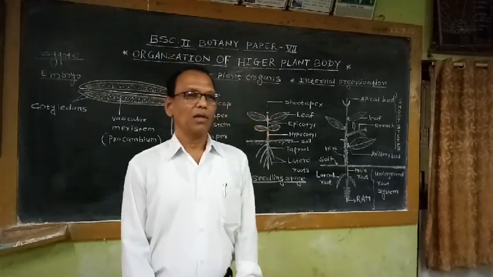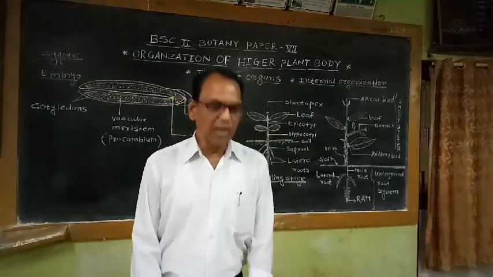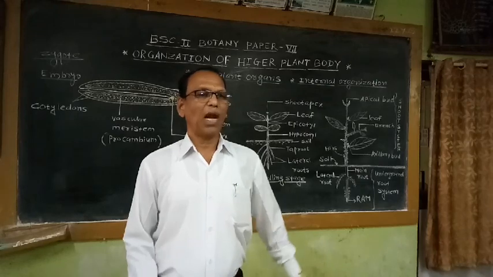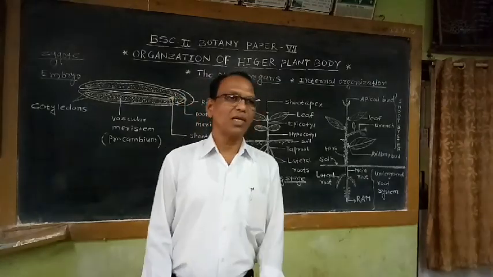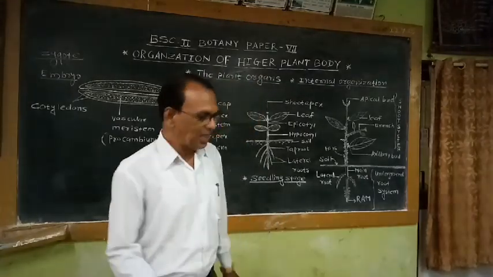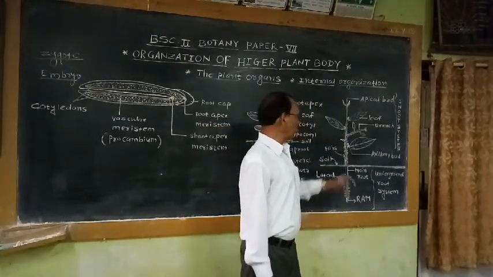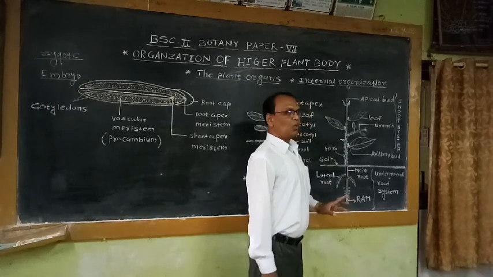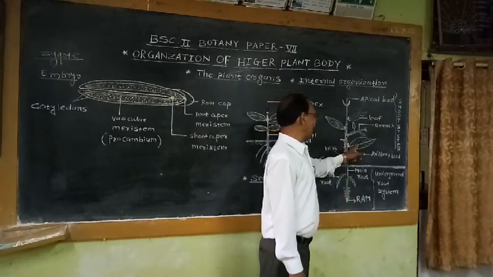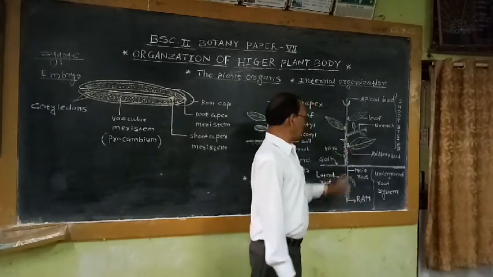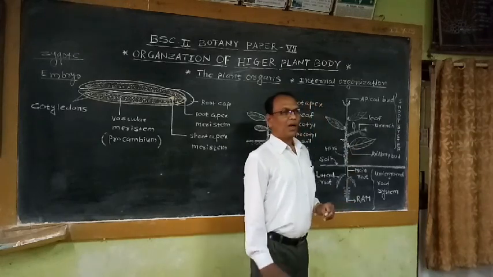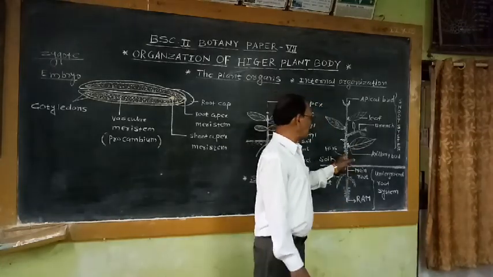And the second type of organ which is developed in the plant body in higher plants is the shoot system or stem axis. So what is the function of this stem axis? The main function of this stem is to develop other appendages like leaves. What are the leaves? Leaves are considered as lateral extensions of the stem.